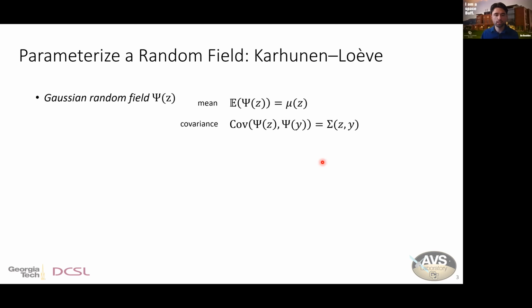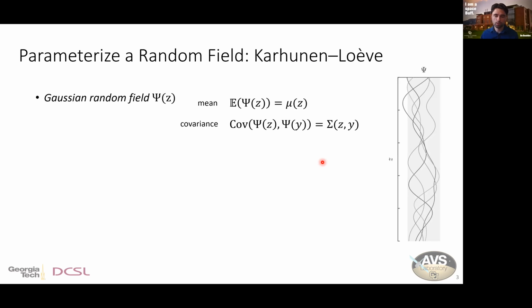So begin with a Gaussian random field psi. It has some mean function and some covariance function. We can visualize this here where Z is the independent variable, and each of these lines is a single random instantiation of that random field. It becomes a continuous random function. We can also imagine a slice at any value of Z, and we would then have a probability density function for any value of that independent variable. So this is an infinite dimensional representation of this uncertainty.